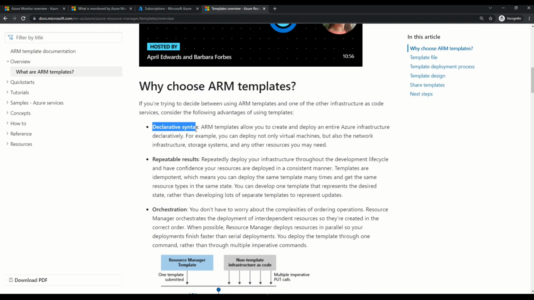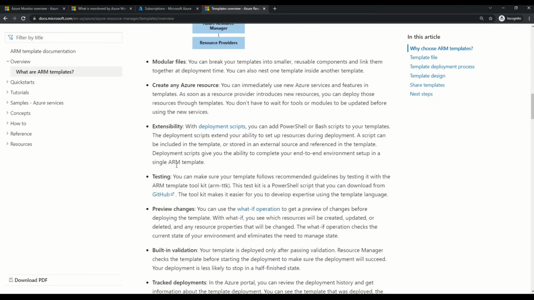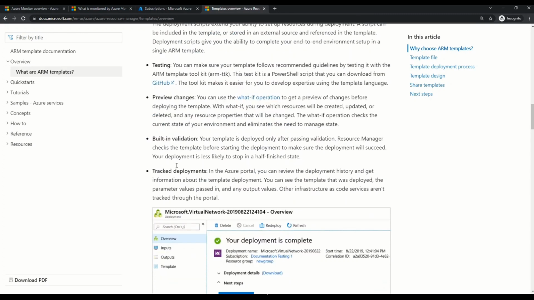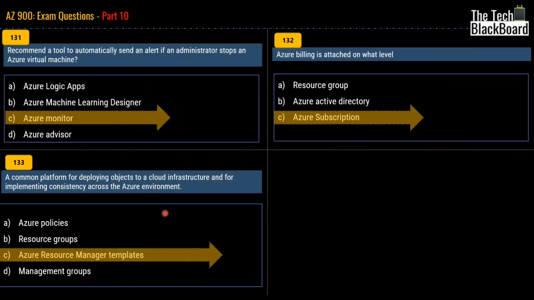Further down on this page, you can also read why to choose ARM template. It talks about declarative syntax, and you can always expect repeatable results when you are using ARM templates. So these are a few of the reasons why you should choose ARM template for your deployments. Besides that, just to give you a glimpse, Azure Policy actually helps you to enforce standards and assess compliance at scale. So this option, Azure Policy, is more related to compliance. It's not related to deploying objects.